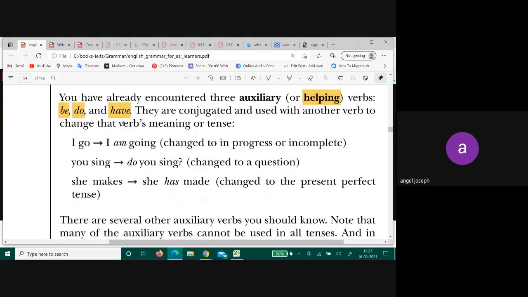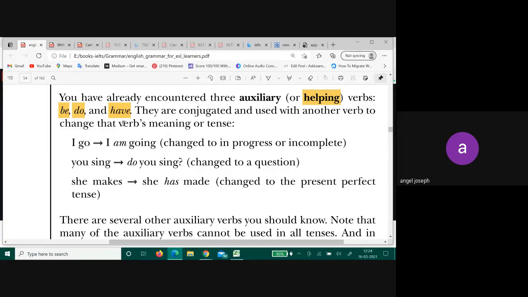Okay, so three auxiliary verbs we have already seen. They are be, do, and have. Be you have used. You know about the be family: am, is, are, was, were. All these words are part of the be family.